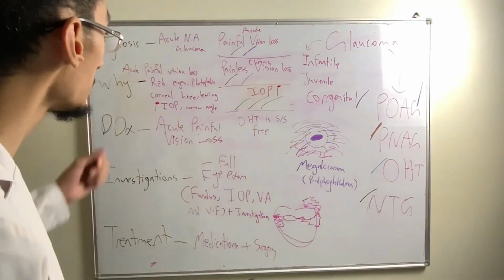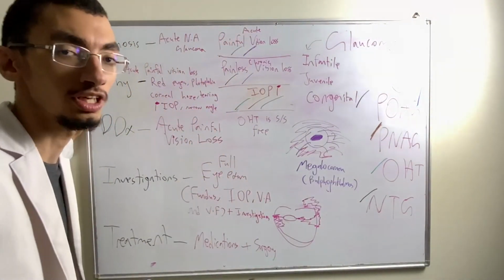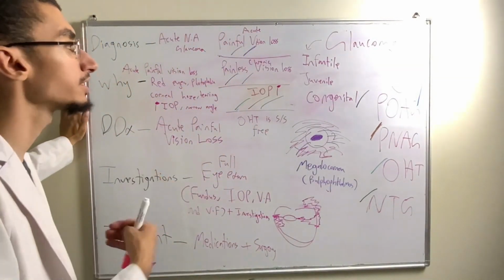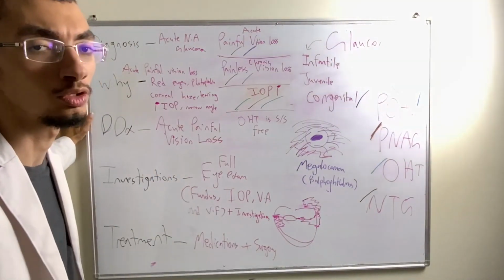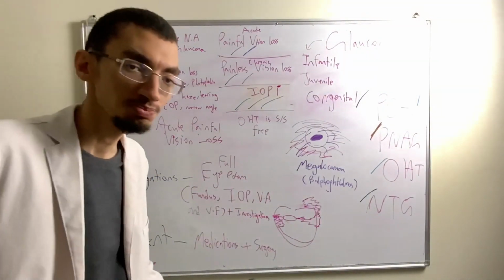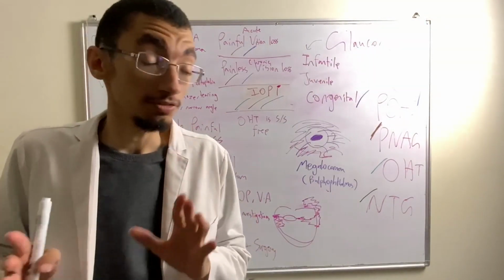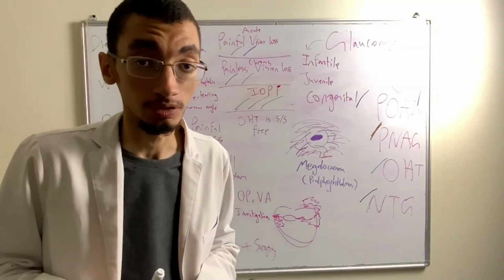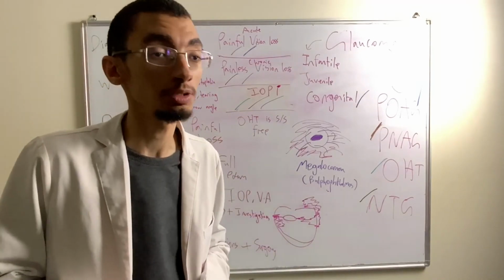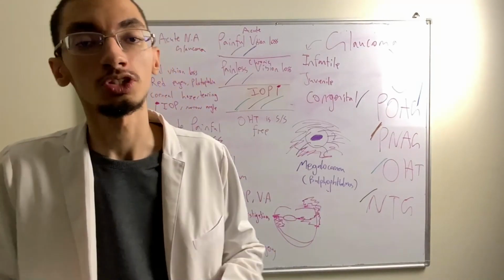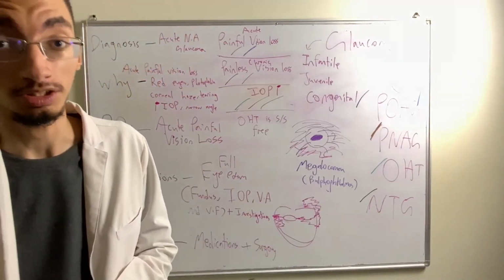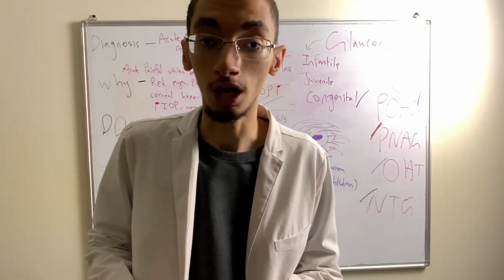So let's talk about glaucoma for a minute, and let's look at the first case. Why is the first case considered acute narrow angle glaucoma? Typically, if a patient with acute glaucoma comes to you, it's a very, very emergency situation. You have to send him to the ophthalmologist and to the ER immediately. Call the ophthalmologist in the hospital.